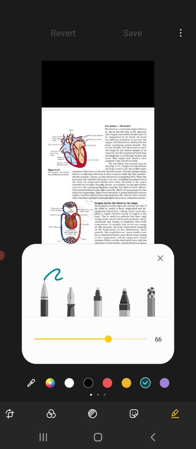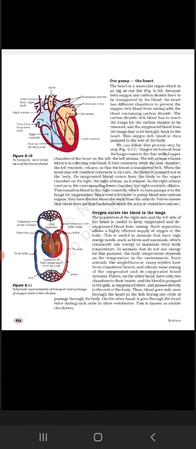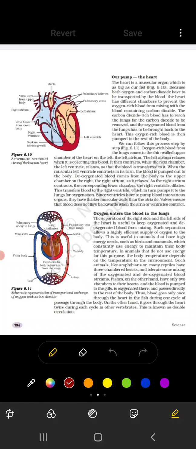See this diagram. This process is very easy to understand how our heart works.